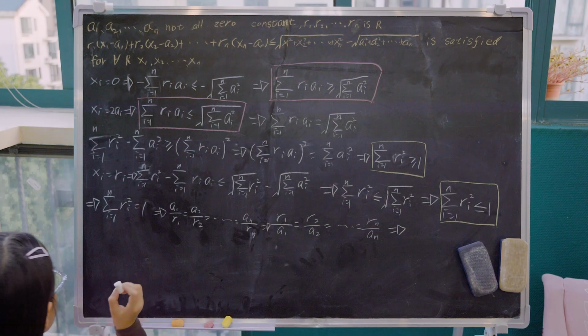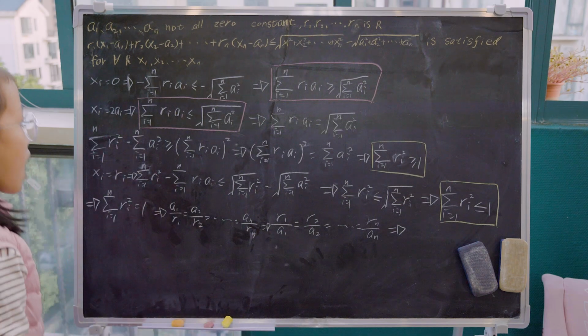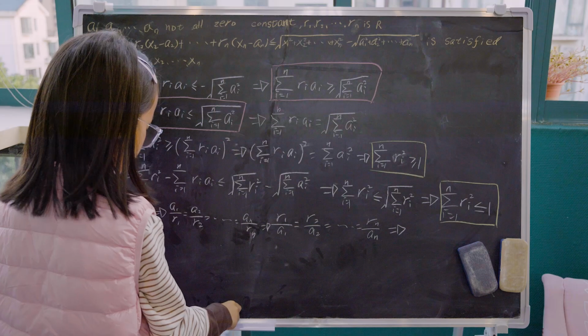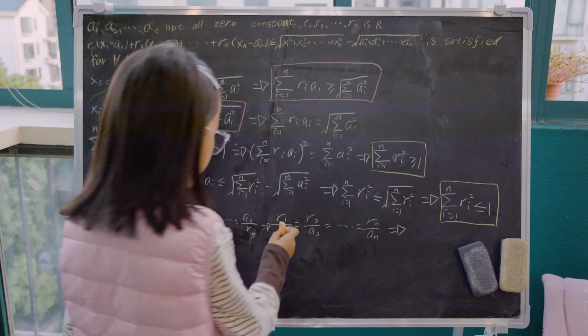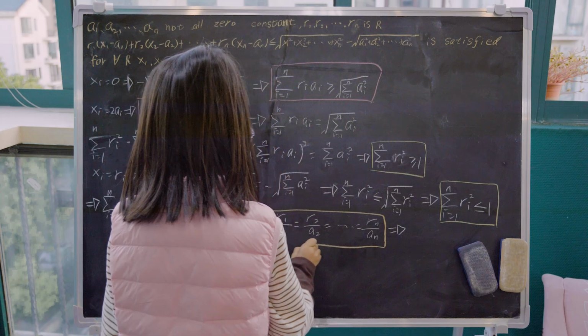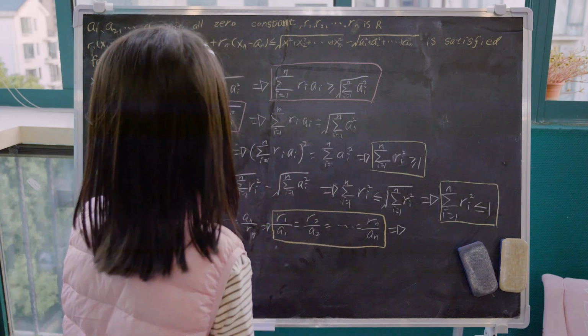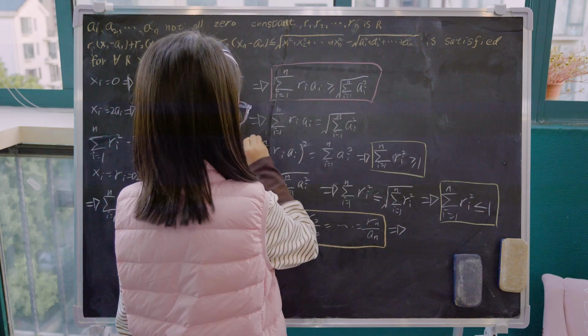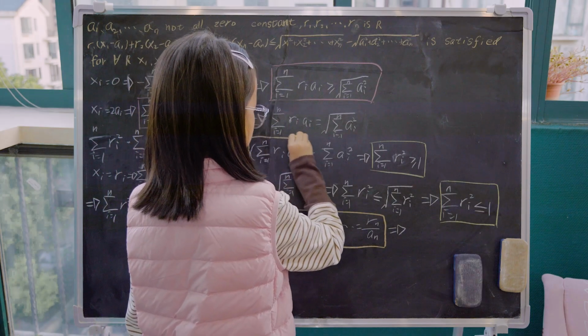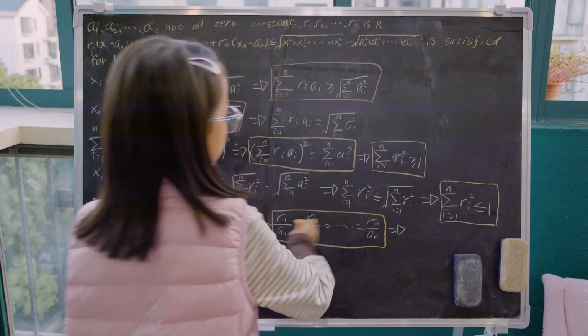Okay, so now we have two conditions. So we have this one, and then another one over it. Let's look at these two.